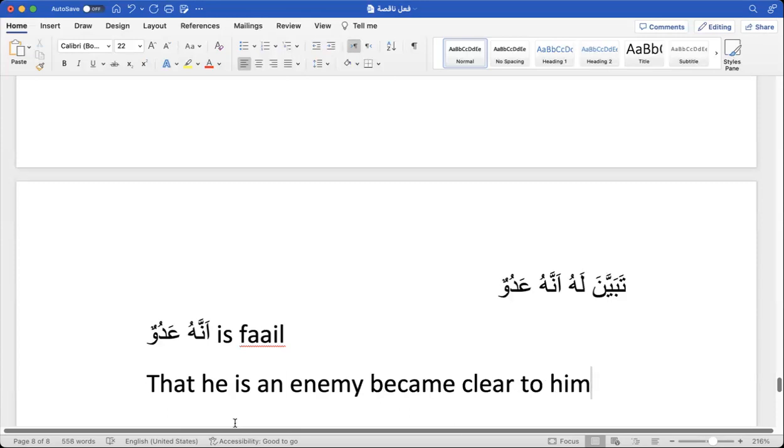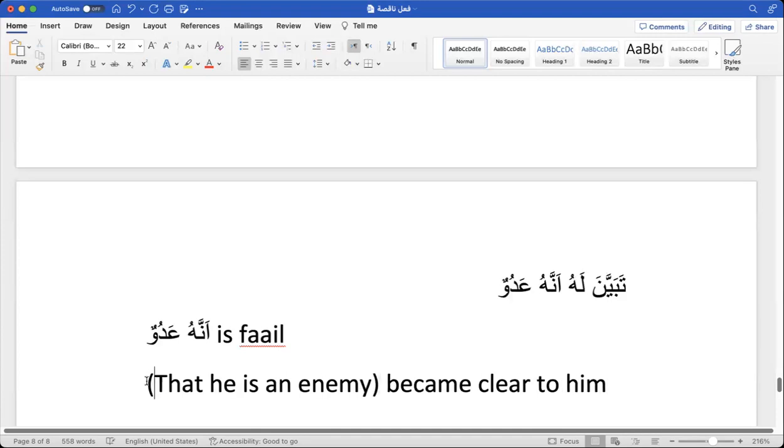Lahu, to him. So that he is an enemy, this whole thing is fa'il, compound ism. That he is an enemy became clear to him. Became clear is what? Tabayyana. Lahu, to him, is maf'ul bihi. This whole thing is fa'il.